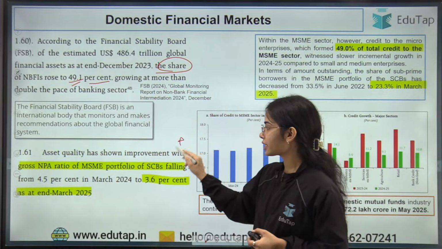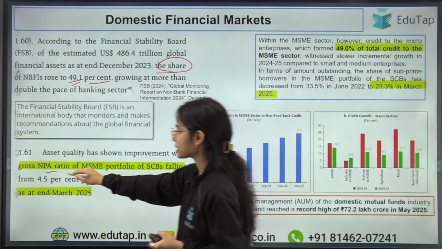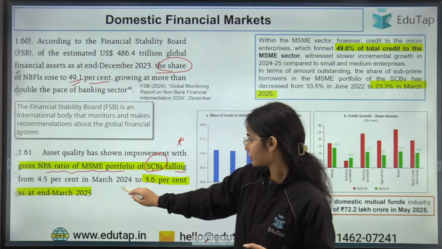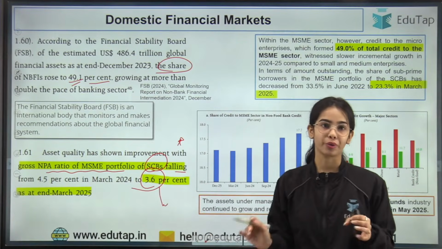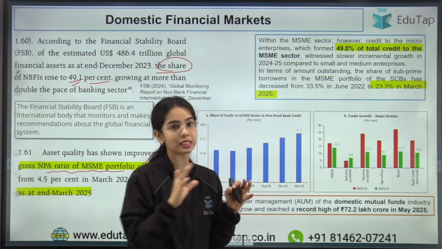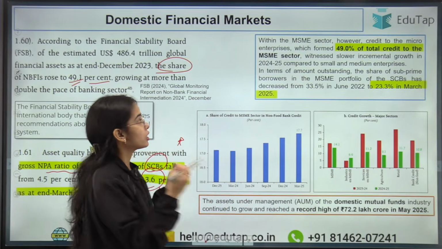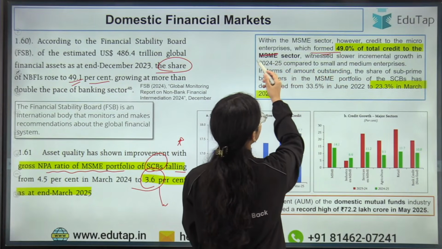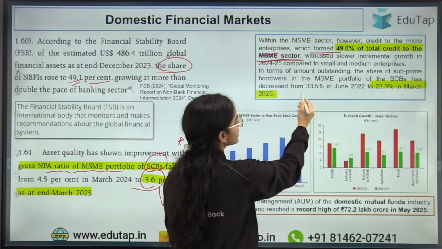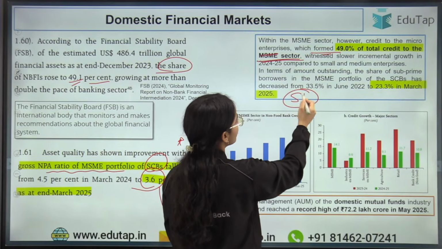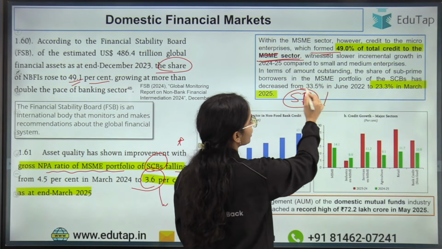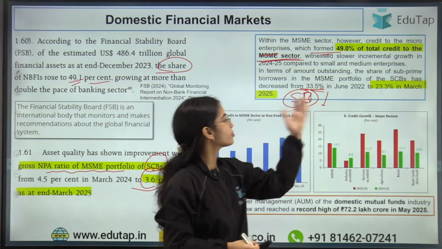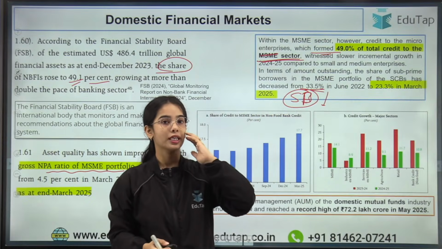Now this is the data for the MSMEs: the gross non-performing asset ratio of the MSME portfolio of scheduled commercial banks fell to 3.6% at the end of March 2025, and the micro enterprises formed 49% of the total credit to the MSME sector. The subprime borrowers have reduced from 33.5% in June 2022 to 23.3% in March 2025. These are important data that you have to keep in mind.